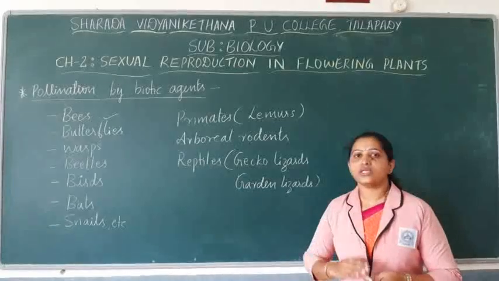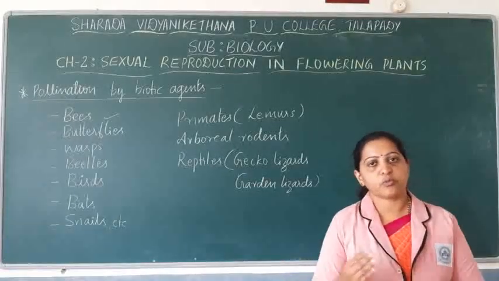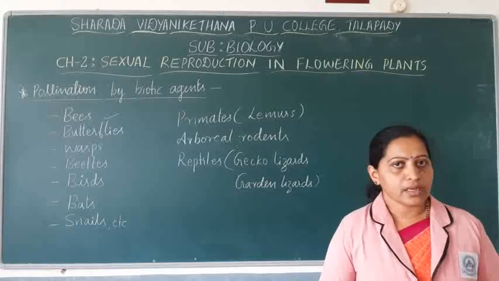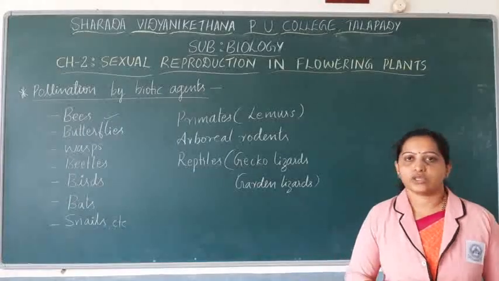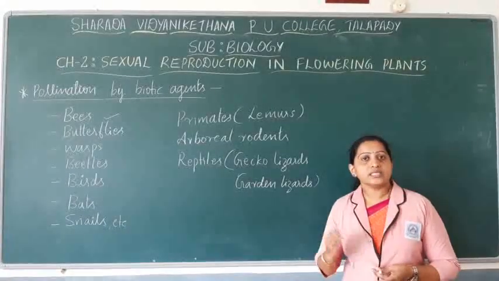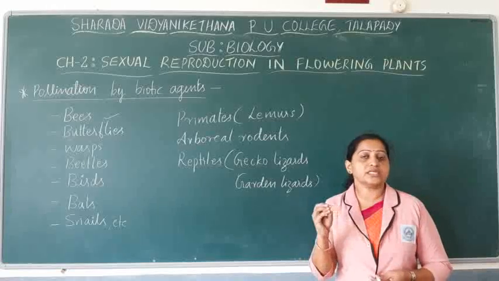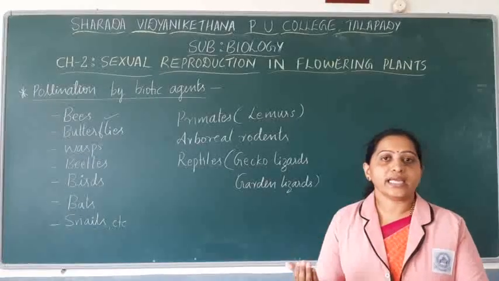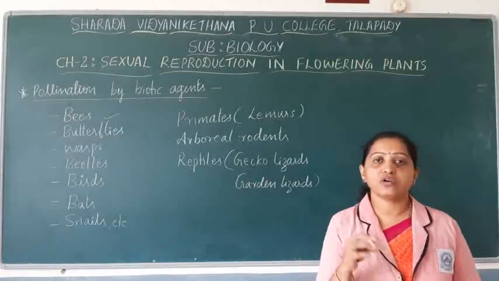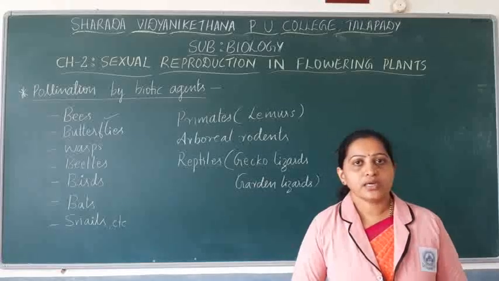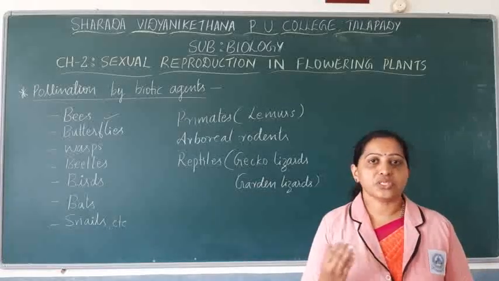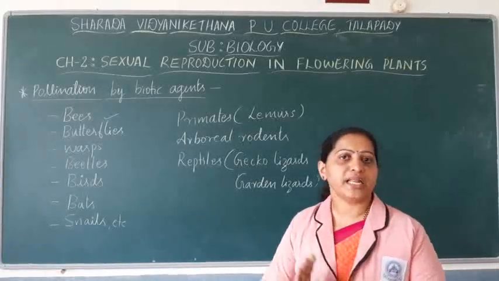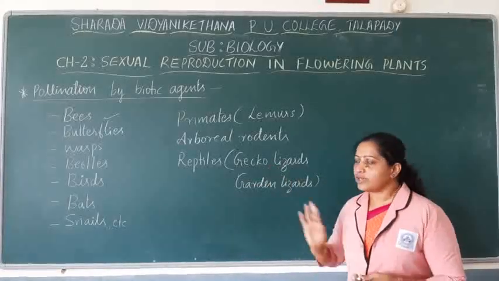Now let us recall what are the rewards that are given by flowers for pollinating agents. As I mentioned earlier, the rewards are nectar and pollen grains. But there are certain species of plants where the pollinating agents visit the flower mainly because of rewards like shelter. There are certain flowers which give shelter to the pollinating agents, and there are certain flowers which give a safe place for laying the eggs of these pollinating agents.